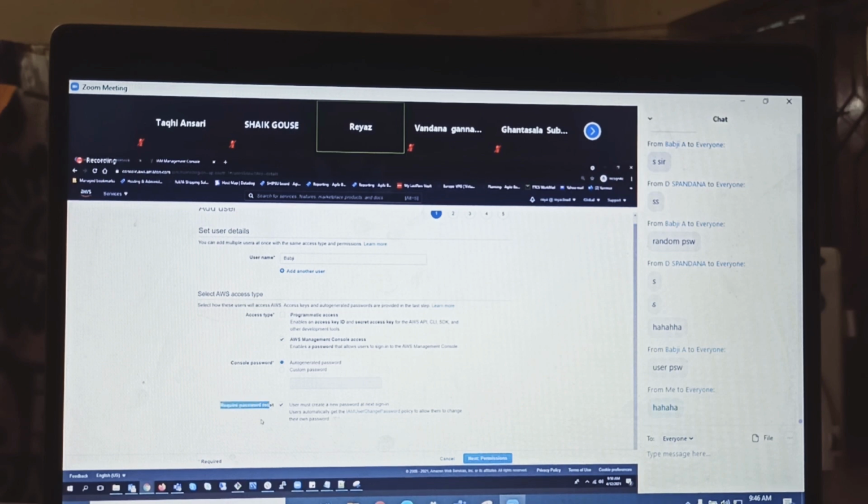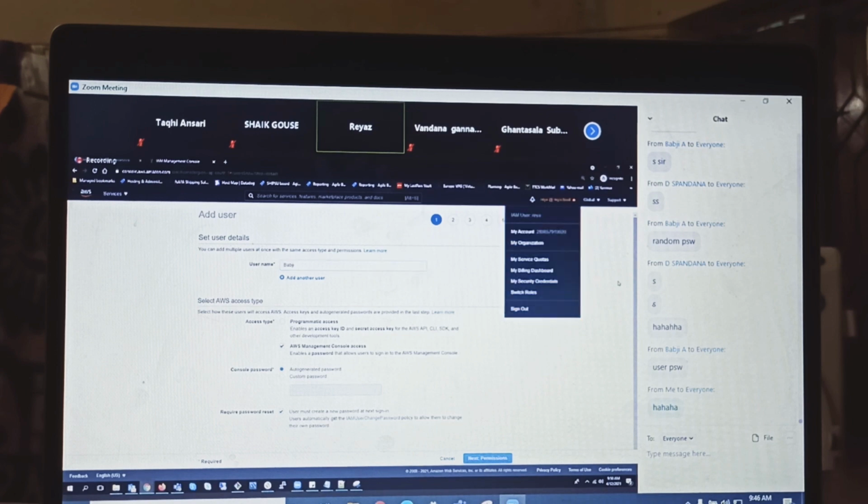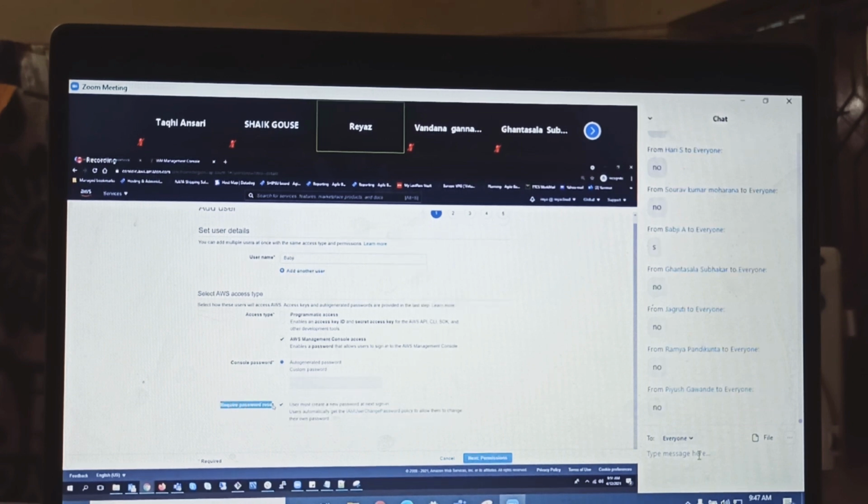Now, required password reset. Now, guys, who is creating PUBG's account? Some admin only, right? Those who have access to IAM, admin will be creating that. Yes, admin will be creating. That's good. But if he creates it, the admin will know PUBG's username and password, so that you need to give it to PUBG, right? Is it good that the admin also knows PUBG's password? It's not good, right? So that's the reason for required password reset.